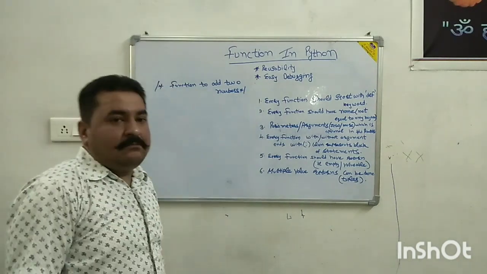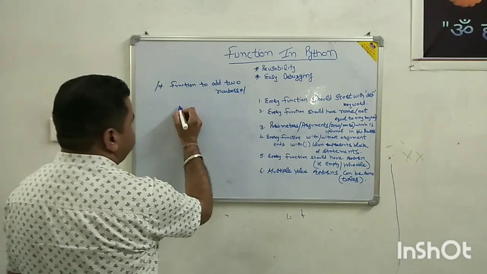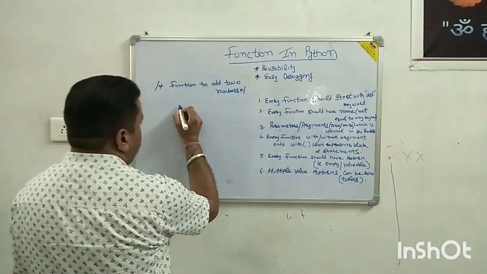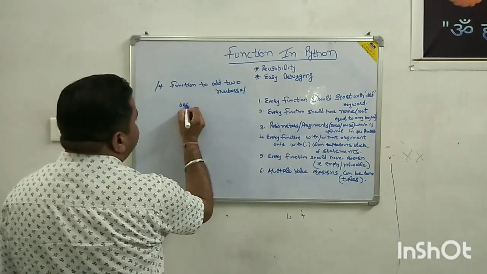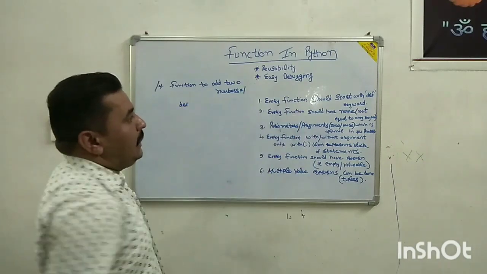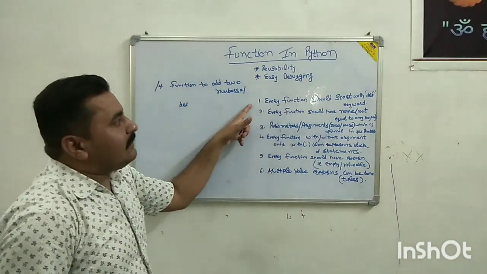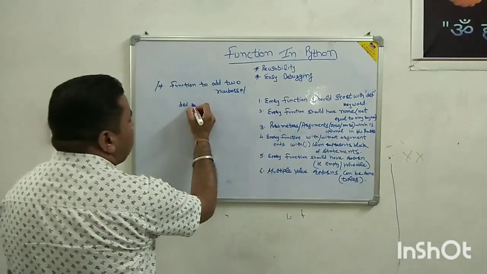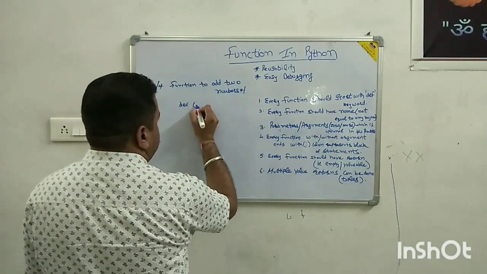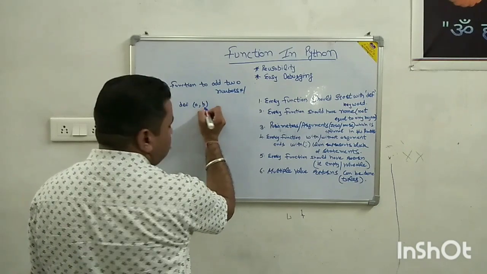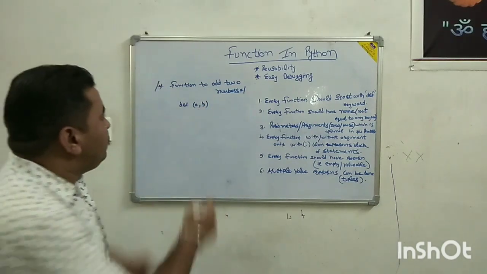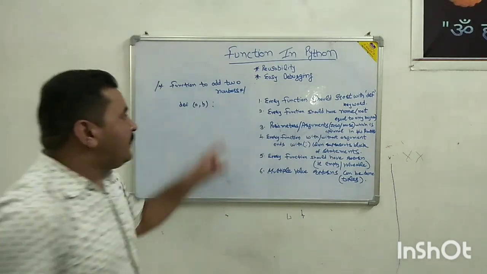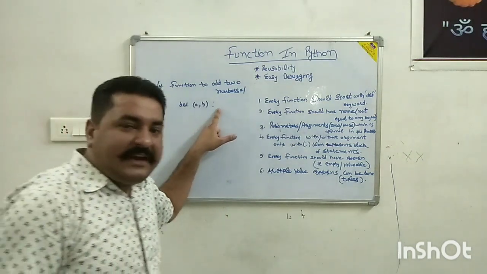To add two numbers we will use def, as we have already done with parameters in functions, where the function starts with def, then a, b, then a colon that represents the block of statements.